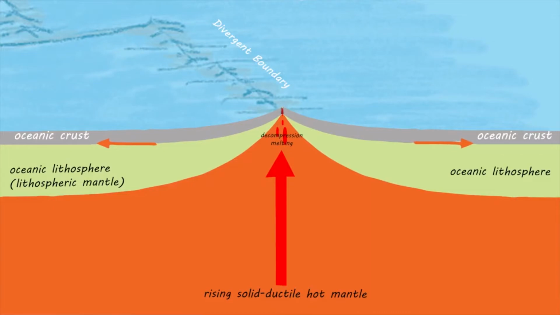Oceanic lithosphere and oceanic crust are created by seafloor spreading at divergent plate boundaries. Divergent plate boundaries are where two plates move away from each other.